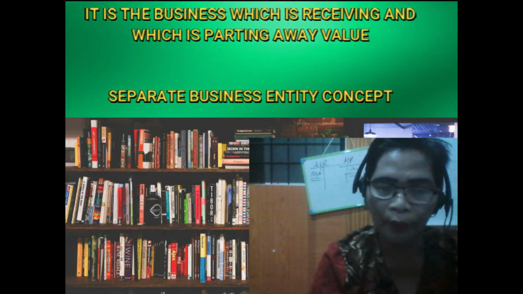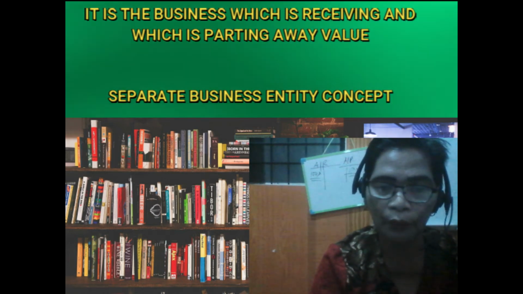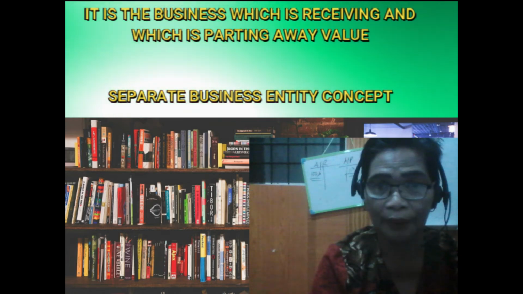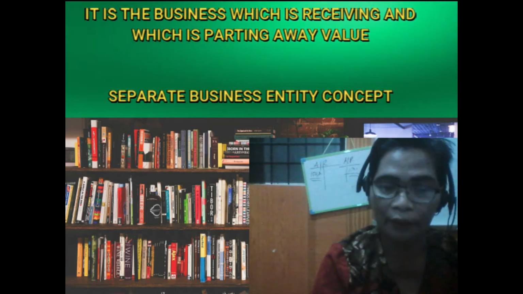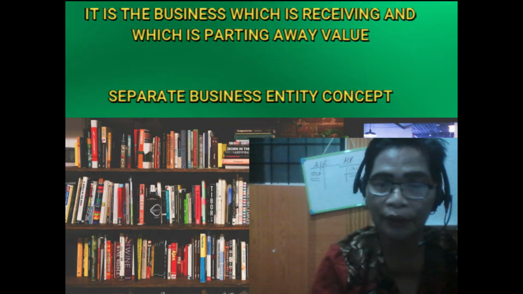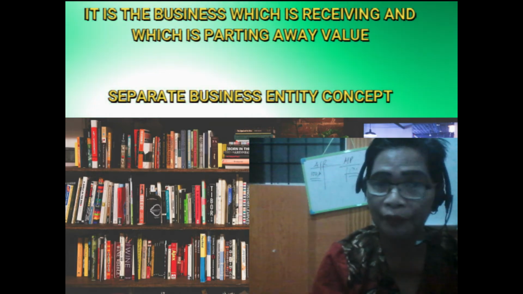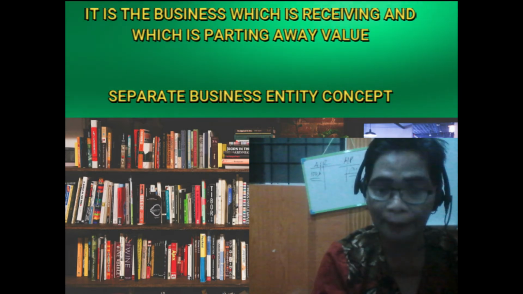If the business promised to safeguard the properties of the owner, capital is credited. So it is a value parted with. That is what we call capital. The account title, which I have shown in the previous videos, is the name of the owner, comma, capital.